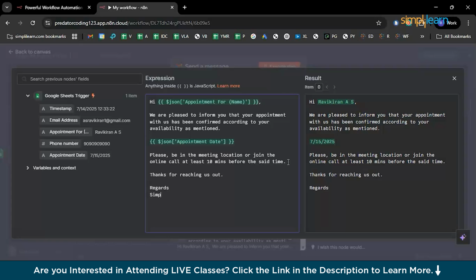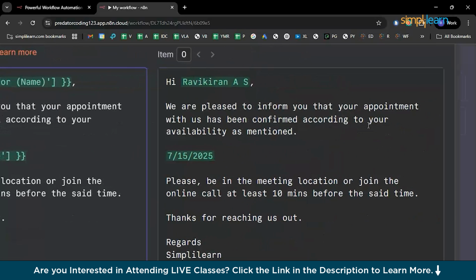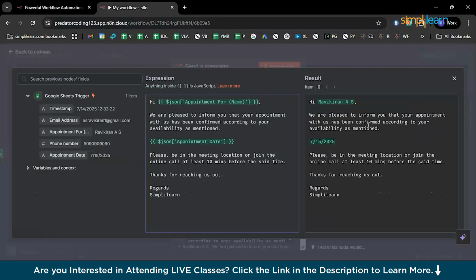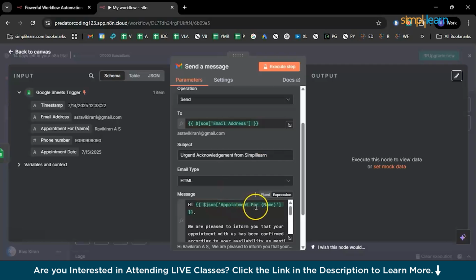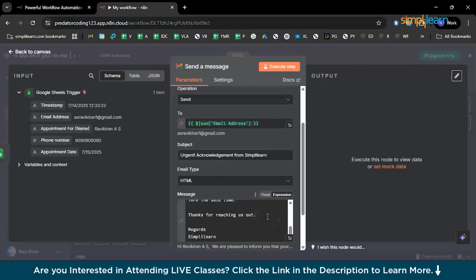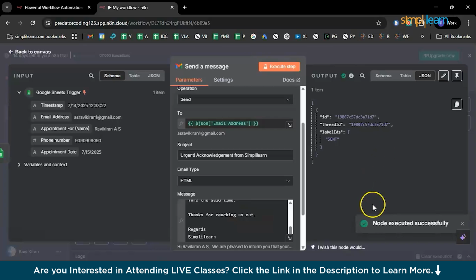So on the right hand side, you can see how the output might look, right? If you're fully satisfied with the output, then you can just close the window. So that's one. Let me expand this for you, close the window and go back to the canvas. Now, once everything is set, the subject, email type is HTML, and the message, you can either choose to go back to the window or you can try out the execution. So click on execute step and yeah, node successfully executed.